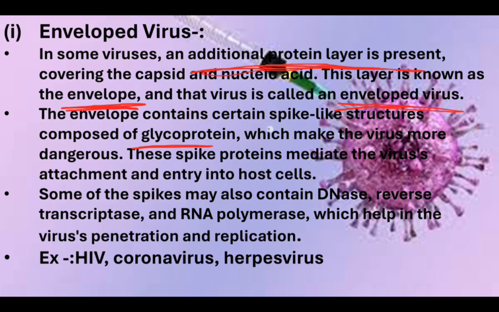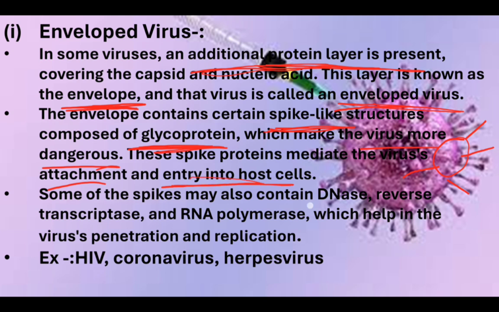The envelope contains spike-like structures. These are spikes, mostly glycoprotein, which make the virus more dangerous and infectious, and help in penetrating the host body. This spike protein mediates the virus's attachment and entry into the host cell.